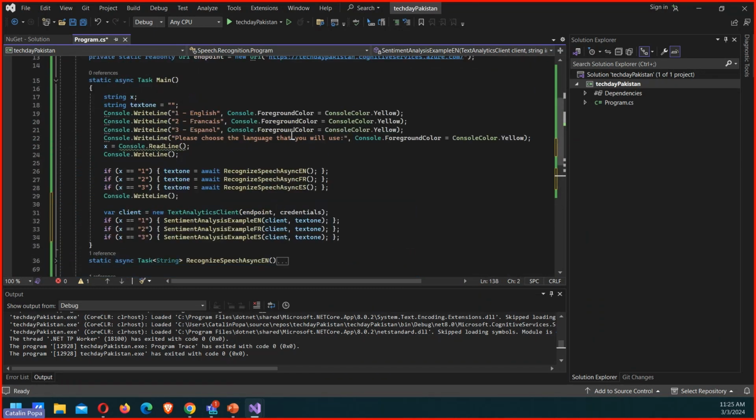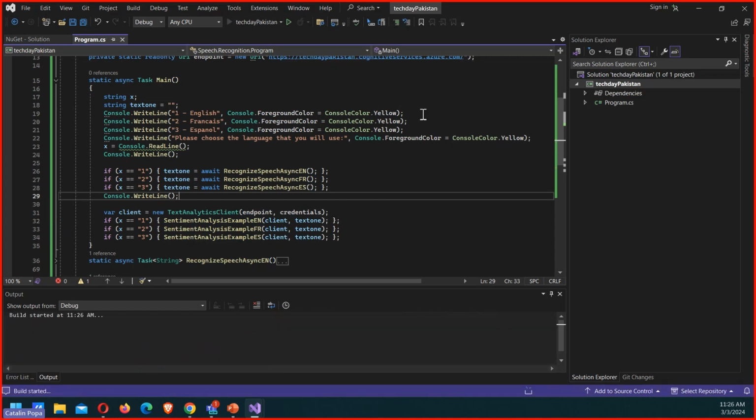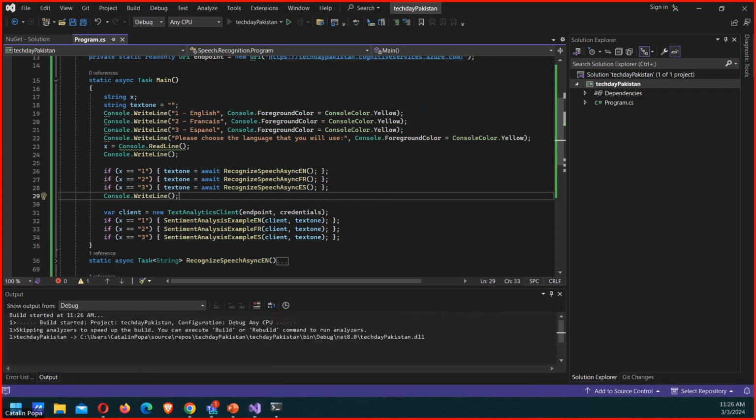Basically, my console app will do the following: do speech to text in here, and then based on the text that I have from speech to text, I will send it for sentiment analysis to see if it's in a positive manner, negative manner, and so on. So let's give that a go. See if it works.